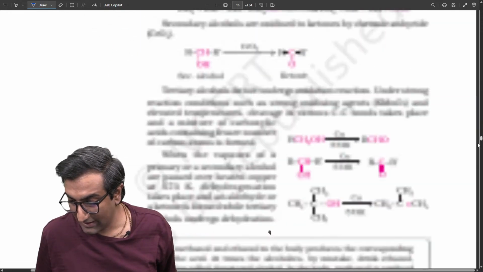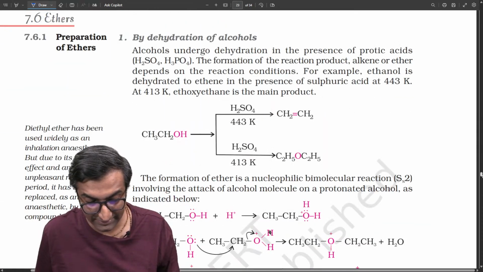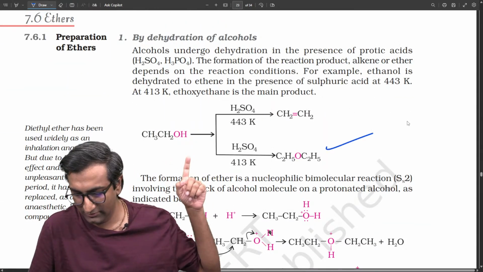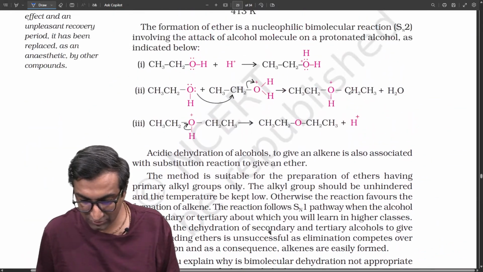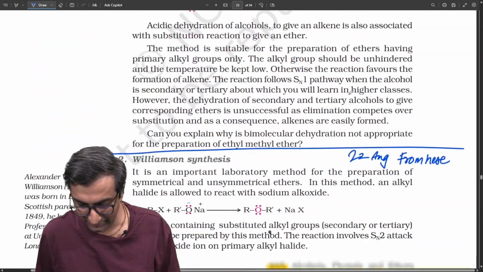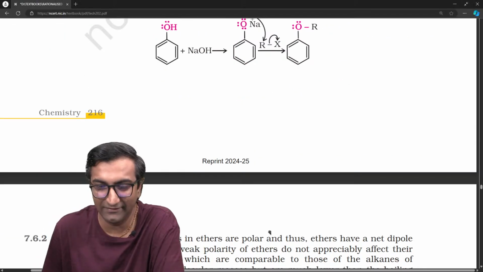But what I want to start off before I do all of this, मैंने आपको जैसे बताया था, is ethers का preparation. One part we've done, ये तो properly कर चुके हैं. दूसरा वाला part, ये वाला I rushed through it, I felt, so I'm going to repeat it a little bit. Okay, Williamson synthesis and all of that. ठीक है, चलो, let's get started with today's session.